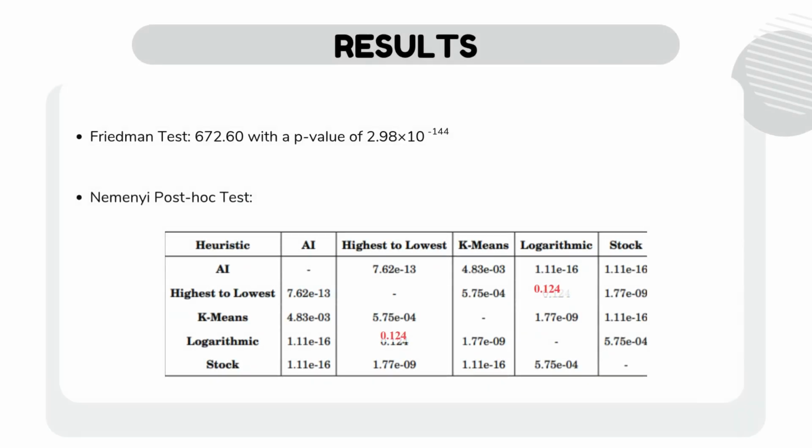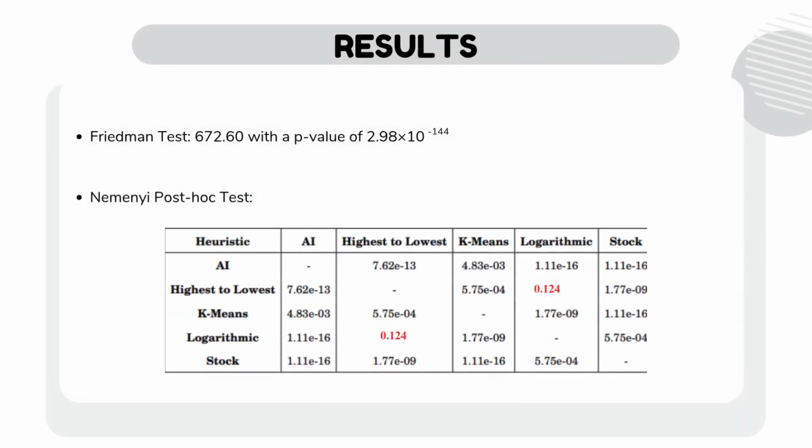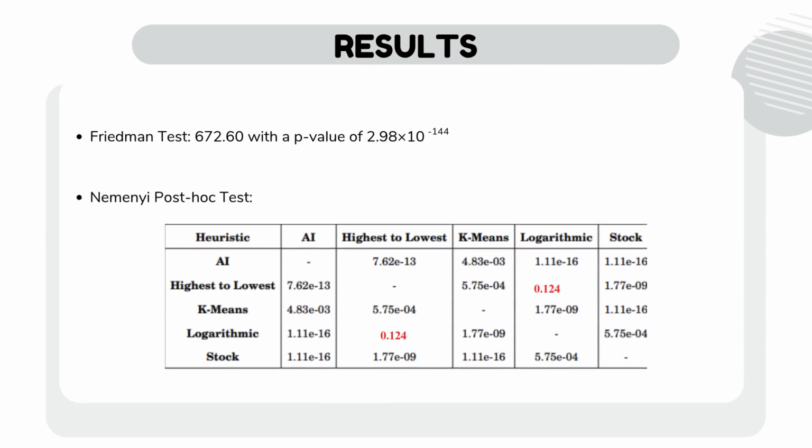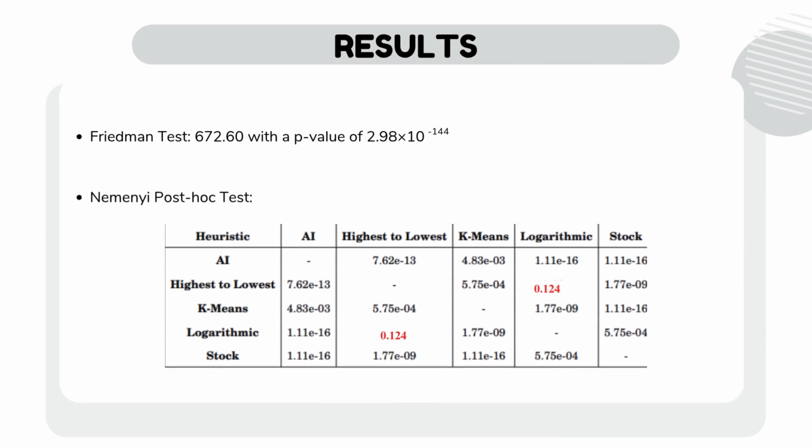To compare the performance of the different heuristics, we used the Friedman test, a statistical method for checking differences across multiple test conditions. The test result showed a very high statistic of 672.60 with an extremely low p-value. Thus, we can confidently say that the heuristics performed differently from each other. There's a significant difference in how well each method can correct room acoustics and optimize EQ settings.